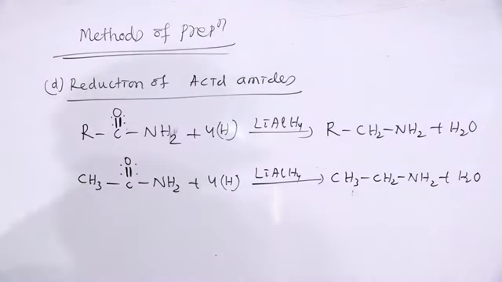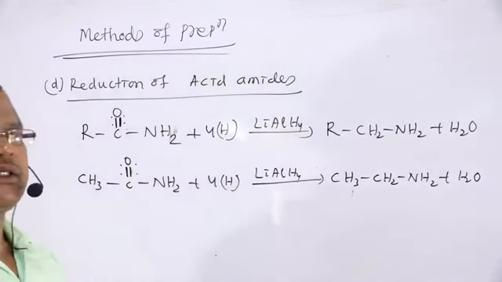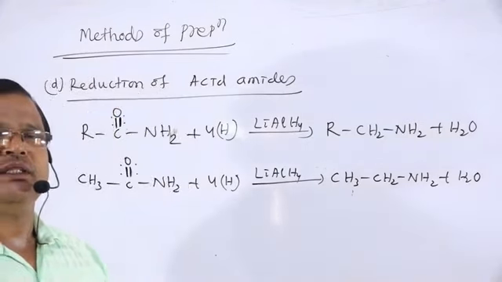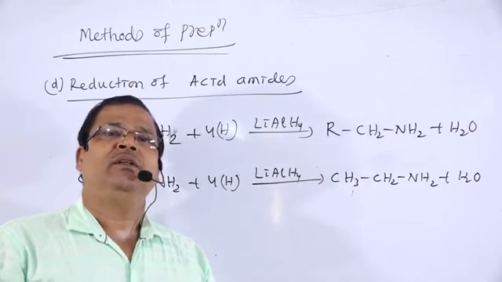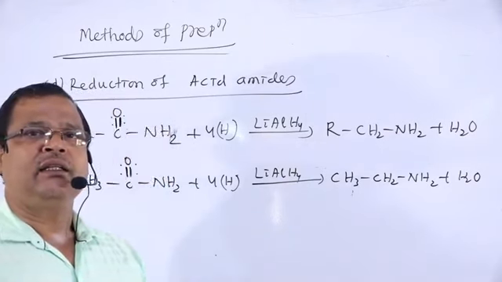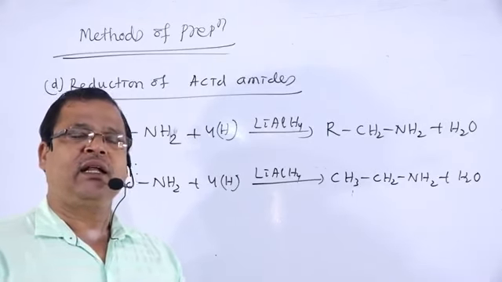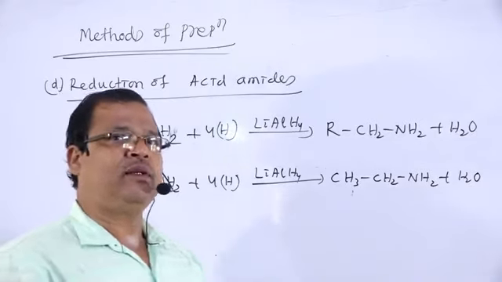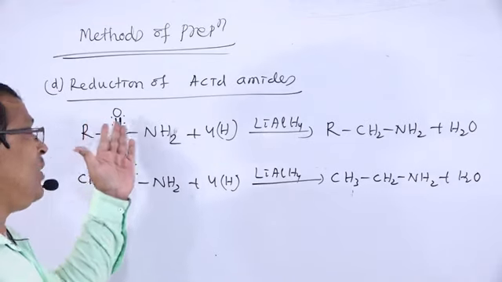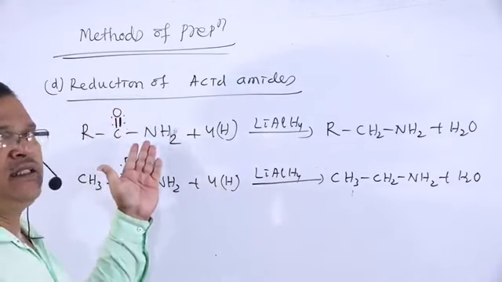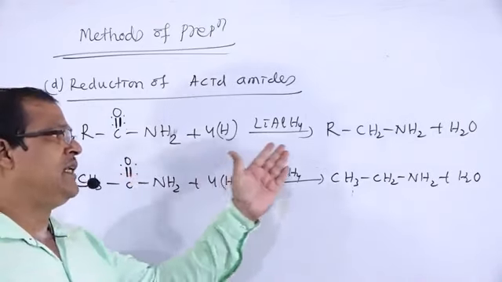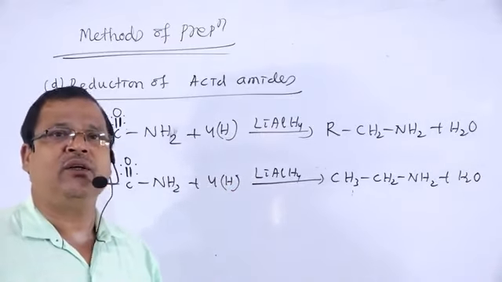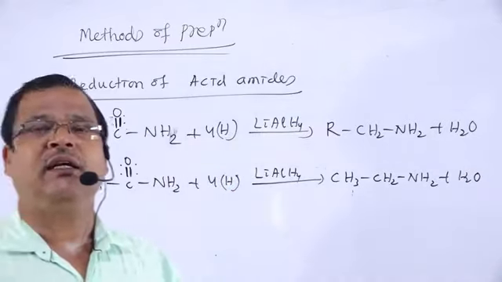So what are the reduction processes that we have discussed? The reduction of alkyl cyanide to form primary amines, that reaction is the Mendius reaction. Or the reduction of alkane isonitriles, or alkyl isocyanides, to form secondary amines. And similarly we have explained the reduction of acid amides to form primary amines. So these are some methods. In the next class we will discuss the other methods of preparation of amines. Thank you all.